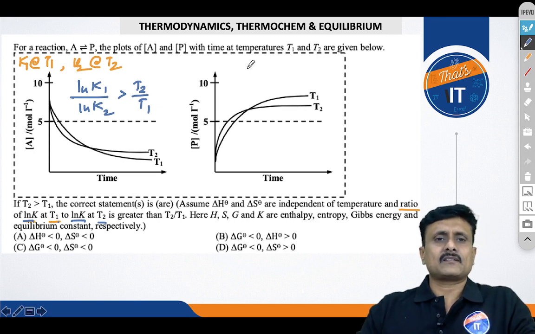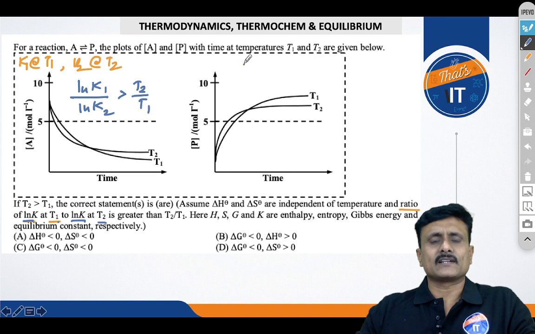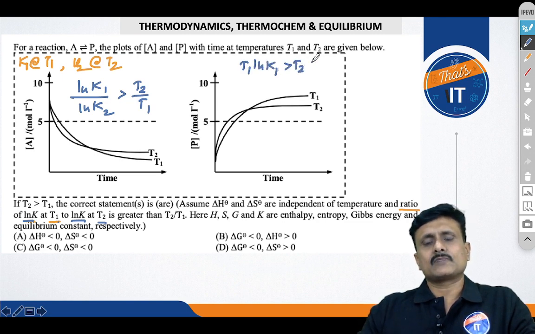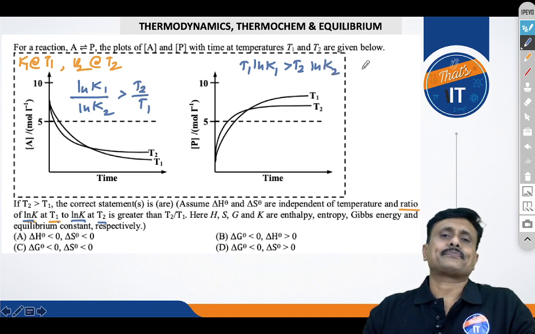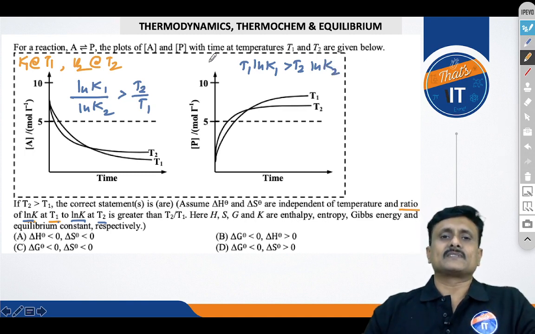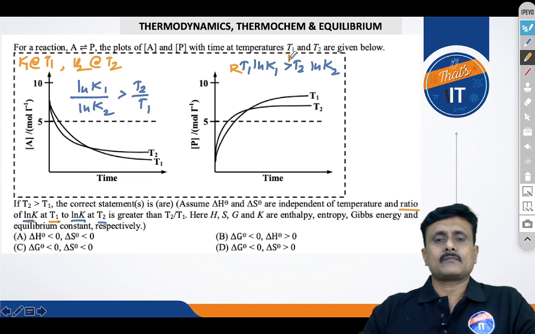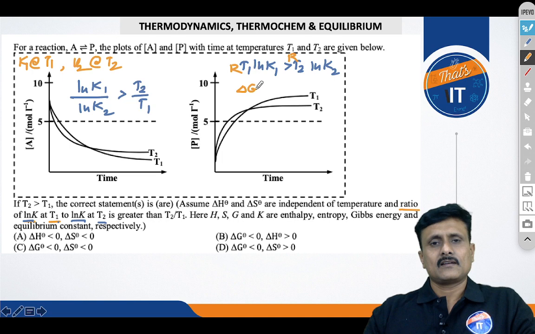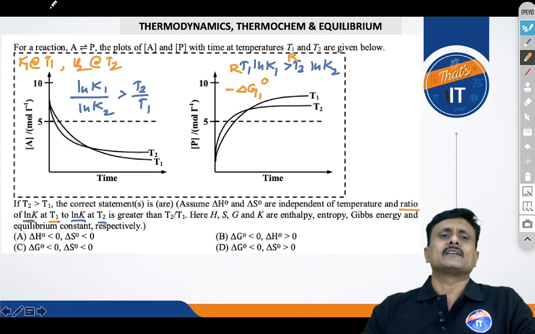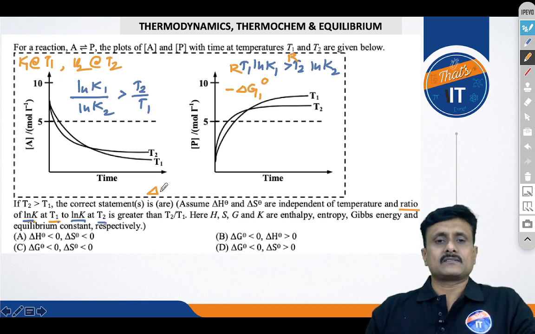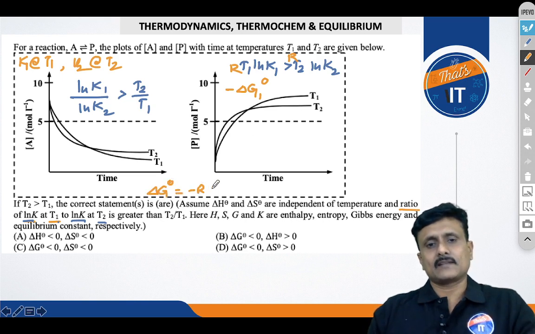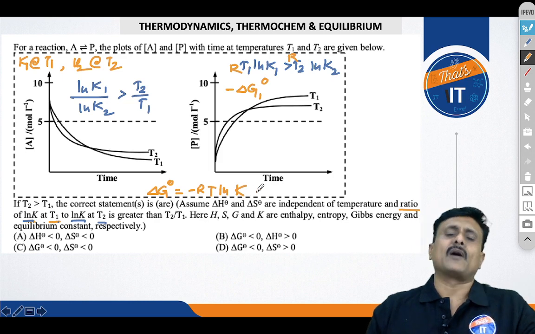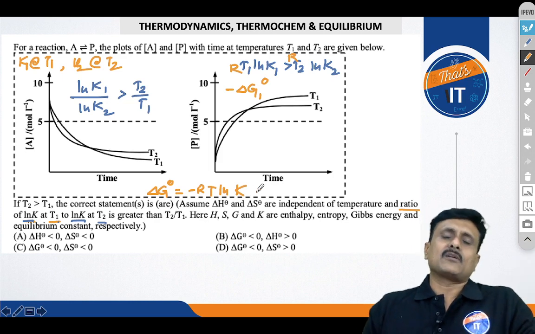So what will happen here, when you are writing it, you will get T1 natural logarithm of K1 greater than T2 natural logarithm of K2. Now you see what I will do on both the sides, I will keep R. Then this will become delta G1 naught, because you know that in equilibrium we have studied that delta G naught equals minus RT natural logarithm of K. This talks about the spontaneity based on the equilibrium constant, isn't it?